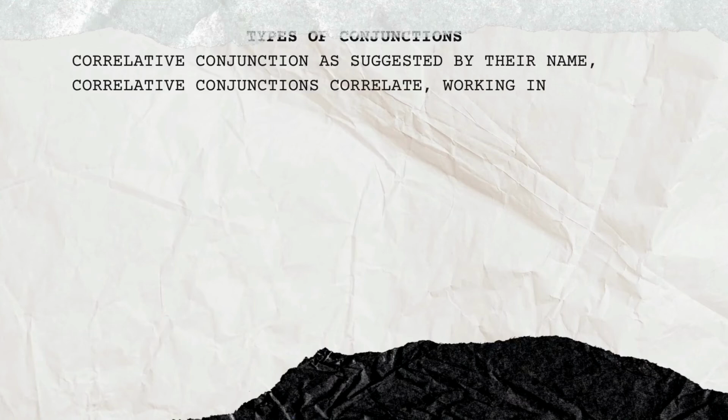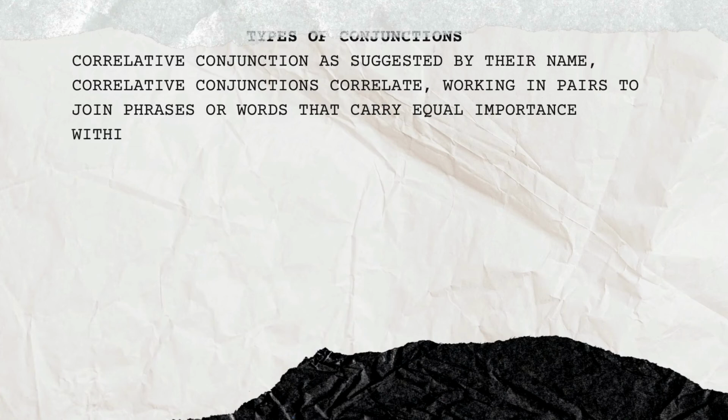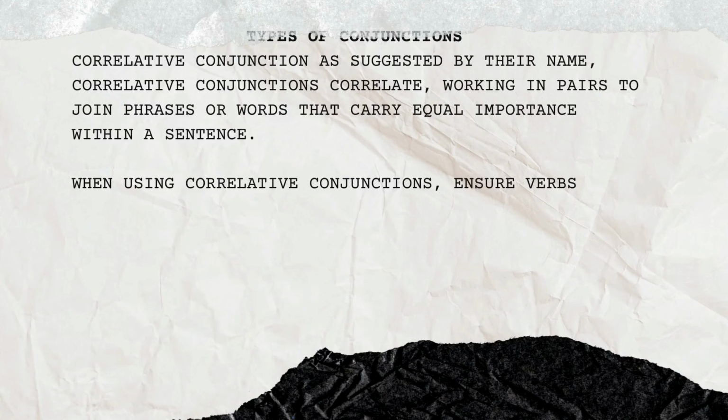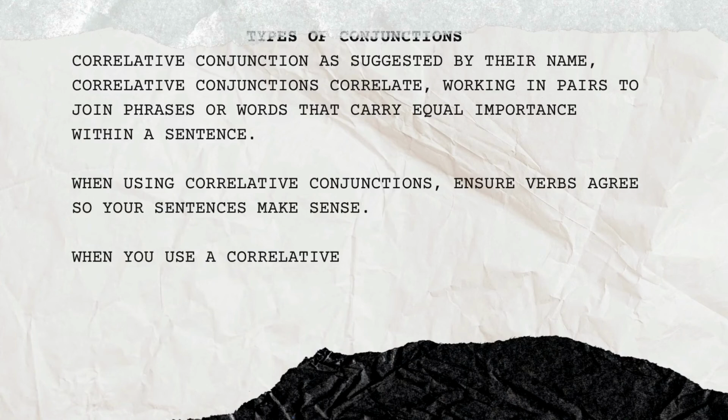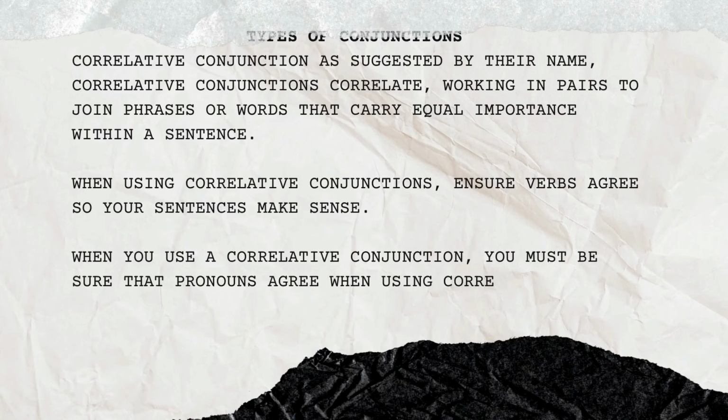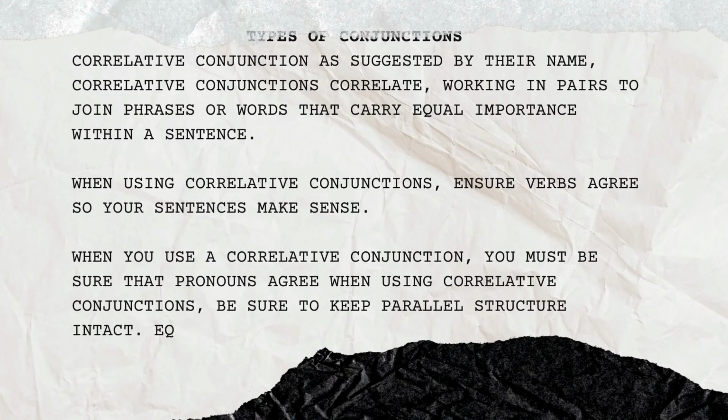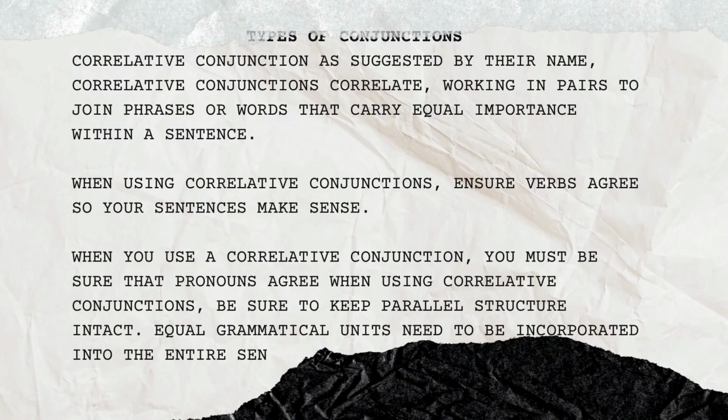Correlative conjunctions. As suggested by their name, correlative conjunctions correlate, working in pairs to join phrases or words that carry equal importance within sentences. When using correlative conjunctions, ensure verbs agree so your sentences make sense. When you use correlative conjunctions, you must be sure that pronouns agree. When using correlative conjunctions, be sure to keep parallel structure intact. Equal grammatical units need to be incorporated into the entire sentence.